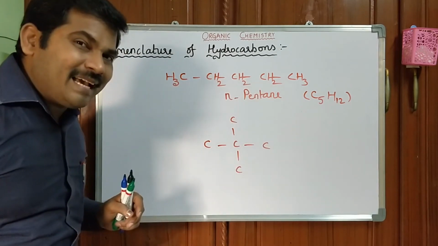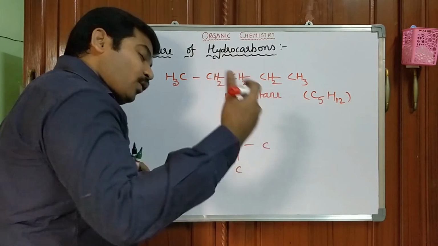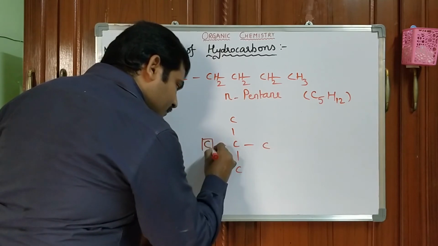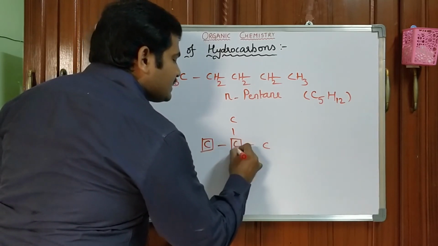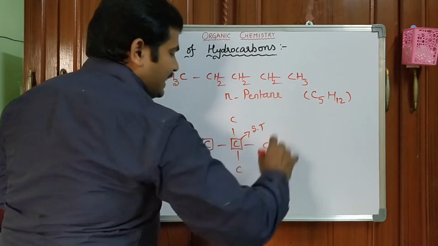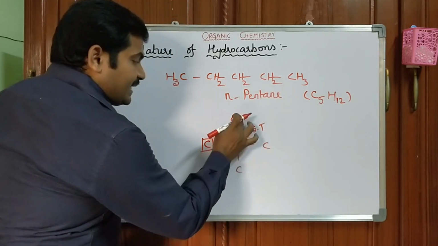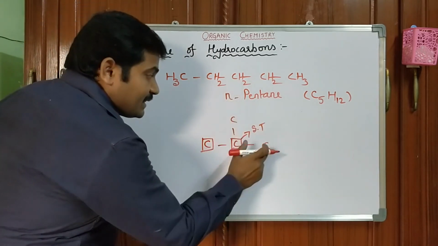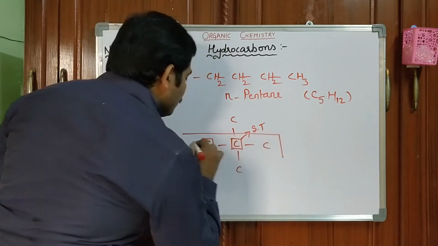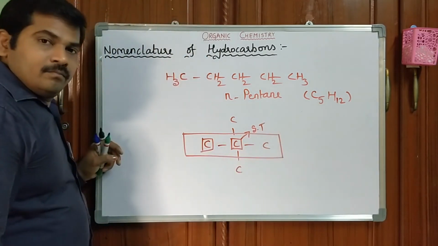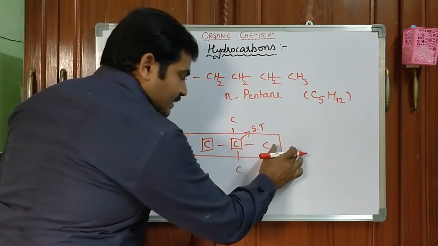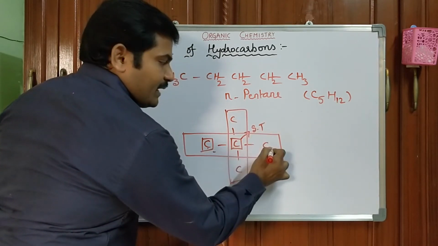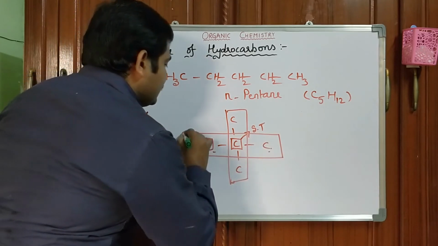How many terminal carbons are there? 1, 2, 3, 4. Four are terminal carbons. If you consider this one as a terminal carbon atom, the adjacent carbon is called subterminal. This subterminal carbon atom contains how many methyl groups? Two methyl groups. Don't think that it contains 3 methyl moieties, because you have to separate the skeleton first. Don't consider the skeleton. This is the skeleton, and these two are the substituents. For example, I would like to consider this one as a skeleton.